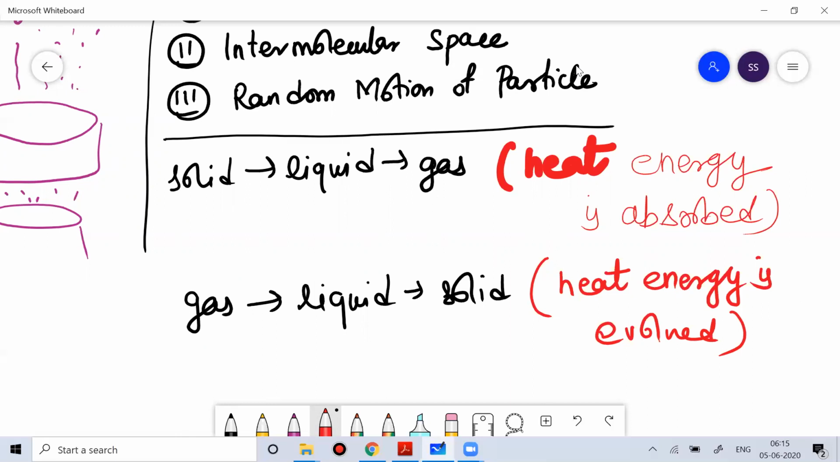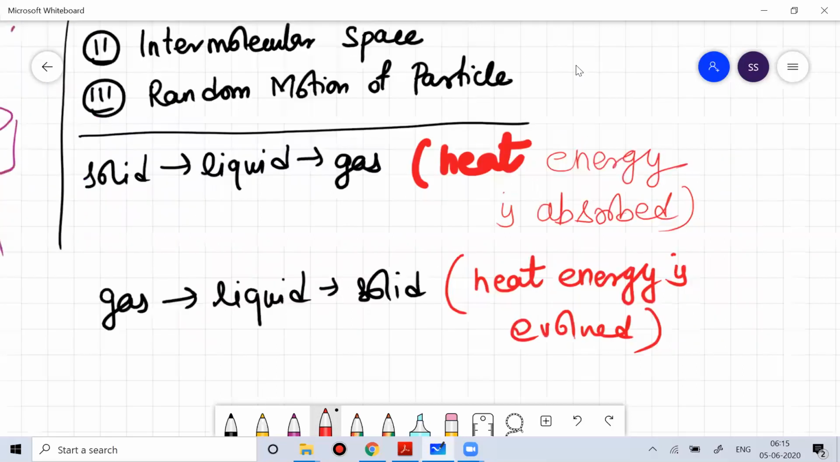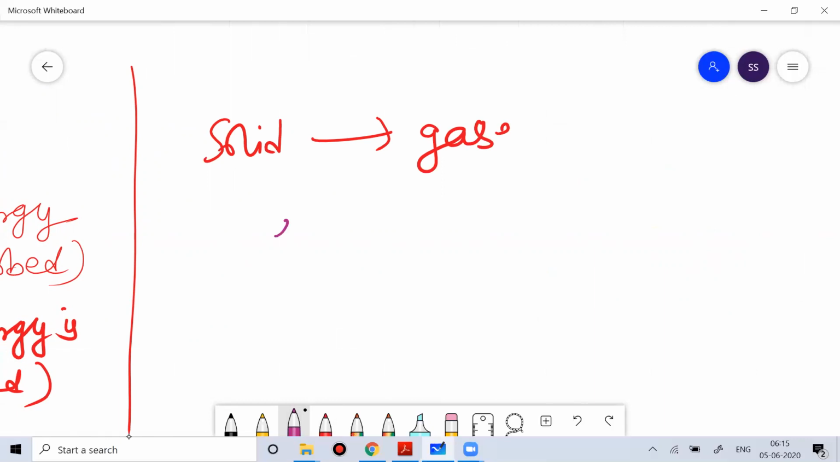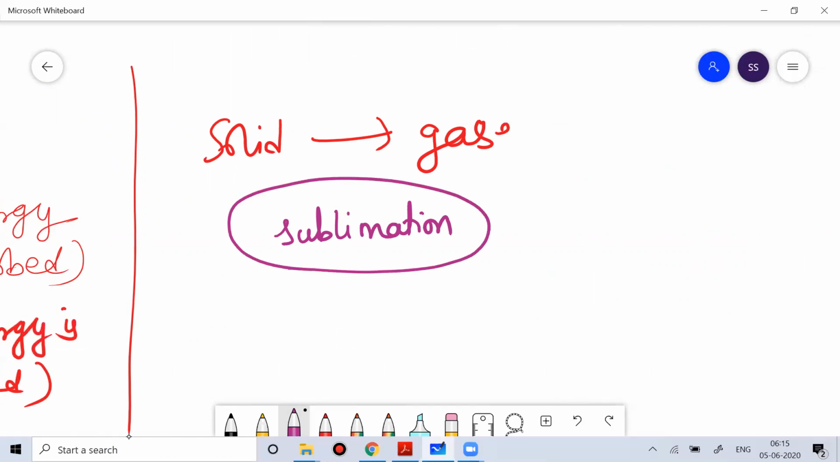So we expect a solid to be first converted into a liquid, and then a liquid can be converted into a gas. But sometimes we have seen cases, some examples, where a solid is directly converted into a gas. This process is called sublimation. So the process of direct conversion of a solid to a gas is called sublimation.